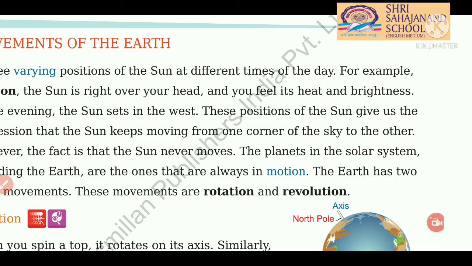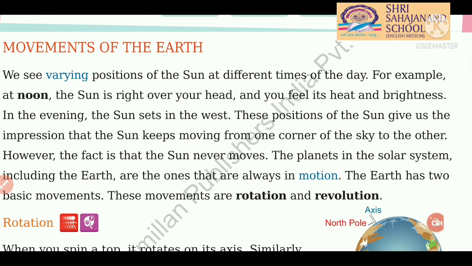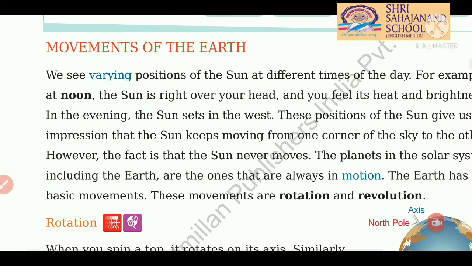For example, at noon, at 12 o'clock, the sun is right over our head, and we feel its heat and brightness. We can feel the heat and brightness of the sun in the afternoon. In the evening, the sun sets in the west.